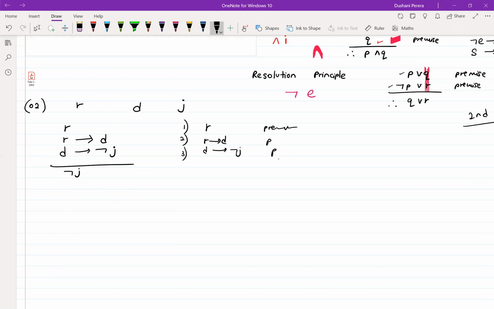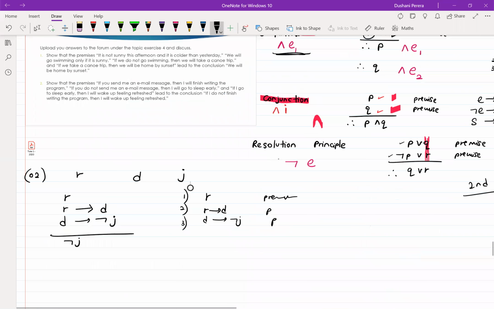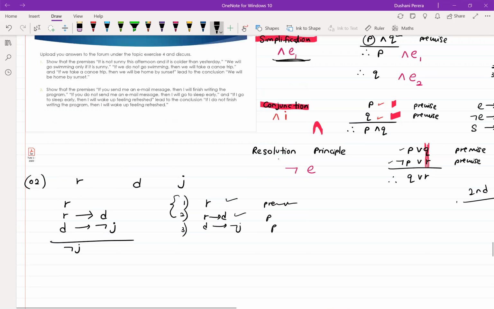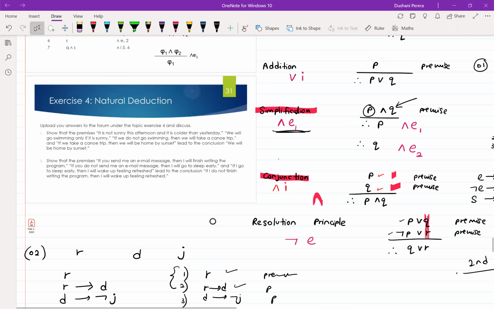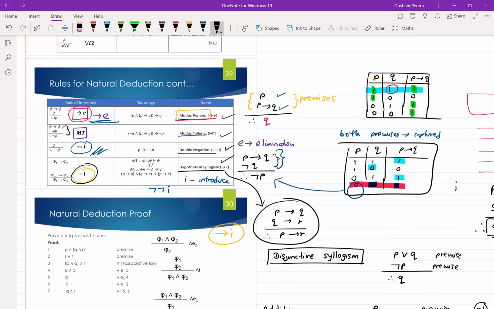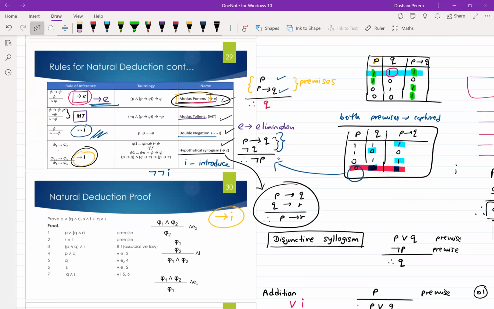Okay, now if you look at 1 and 2, you see you have R and R implies D. When we see R and R implies D, we get modus ponens into our head. So what do we say? That Q is true in that case, implication elimination.